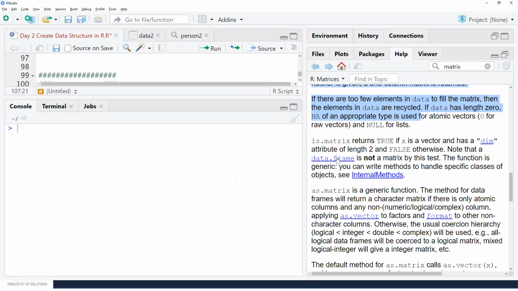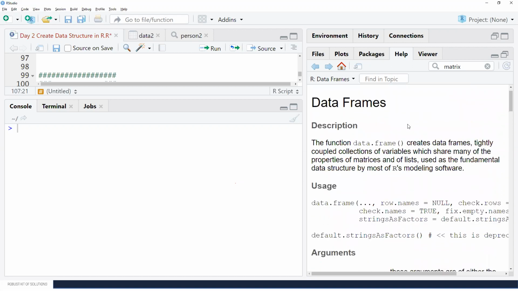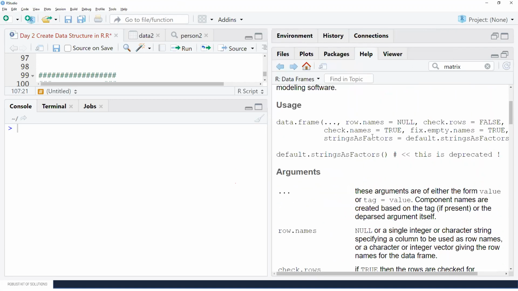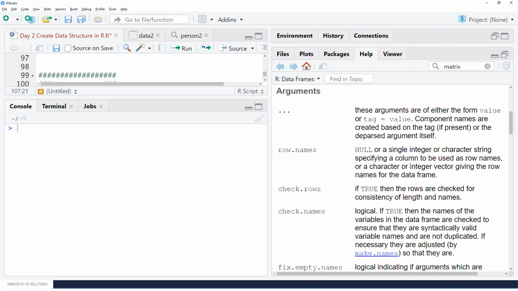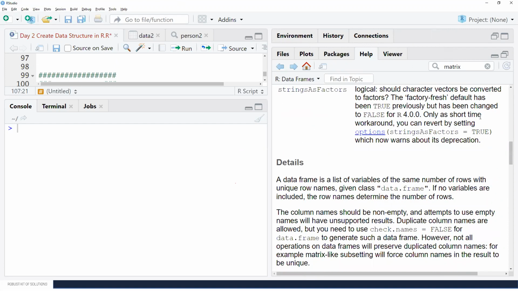Here are the references and the nearby topics. See, data.frame is near, it has similarities with this, so it is given here. If you click on this, you will directly go to data.frame, and here you can see in data.frame what arguments it is taking. So see, all the details are given. So this is one way of using help: by going into help and searching the topic that you want.